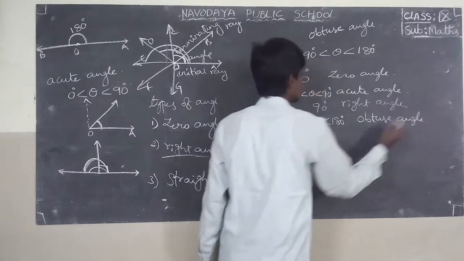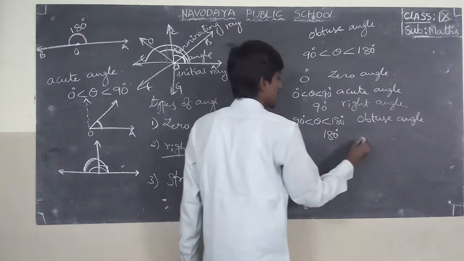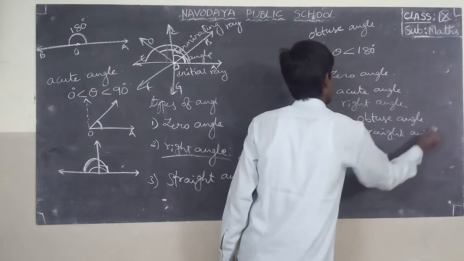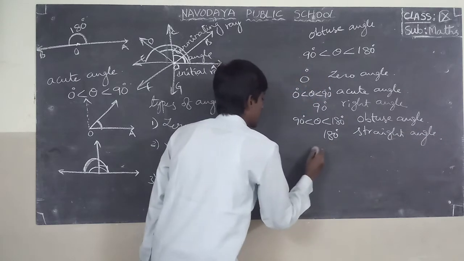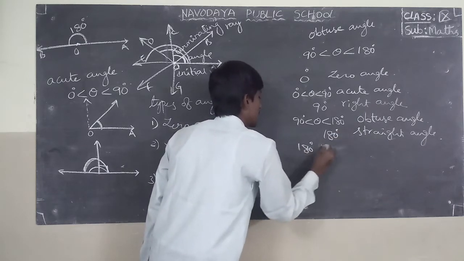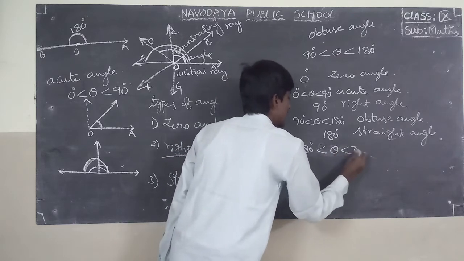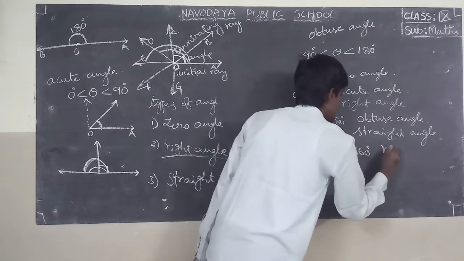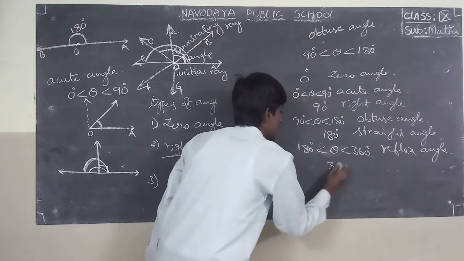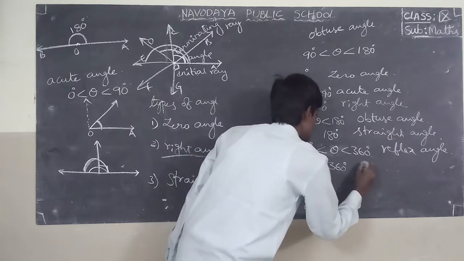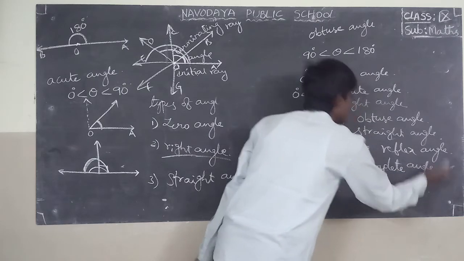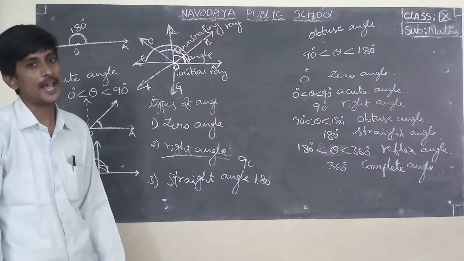Exactly 180 degrees is called straight angle. More than 180 degrees, from 180 degrees less than theta less than 360 degrees, is called reflex angle, and 360 degrees is called complete angle. These are the types of angles.